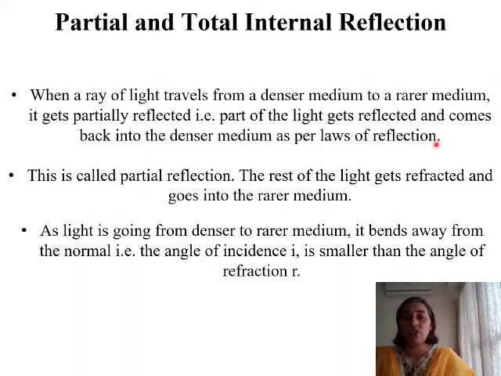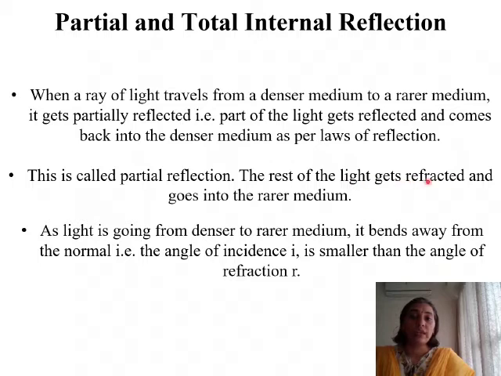The laws of reflection you have studied, that is the incident ray, the reflected ray, and the normal at the point of incidence all lie in the same plane, and the angle of incidence and the angle of reflection are the same. These laws are followed here, and we find that some part of the light gets reflected back and travels back into the denser medium. This is called partial reflection.